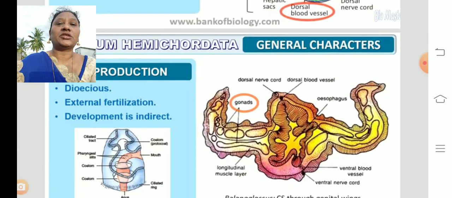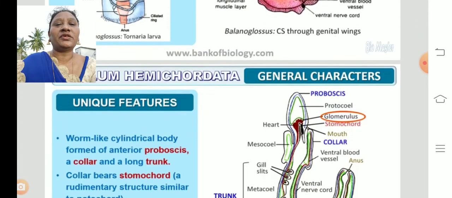Coming to reproduction, these are dioecious organisms. Dioecious means male is a male and female is a female organism. And the fertilization is external. If the fertilization takes place outside the body, it is called external fertilization. So in these organisms, the process of fertilization will take place outside the body. Do you have an idea what fertilization is? Fusion of male and female gametes. The fusion will take place outside the body, and the development is indirect.